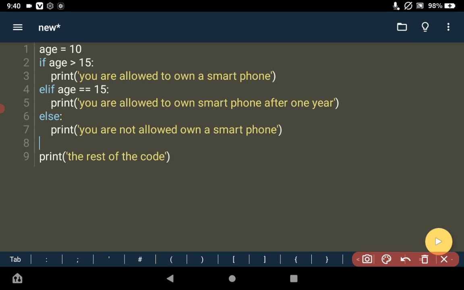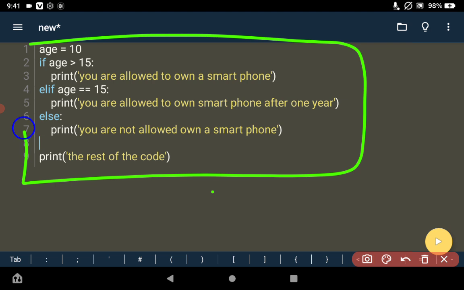But if you put else if below an if statement, so they are tied together, it's like a backup plan. If the if statement is not run, then the program will look for else if. If else if is not run, then the program will look for else. So this is how conditional statements work.